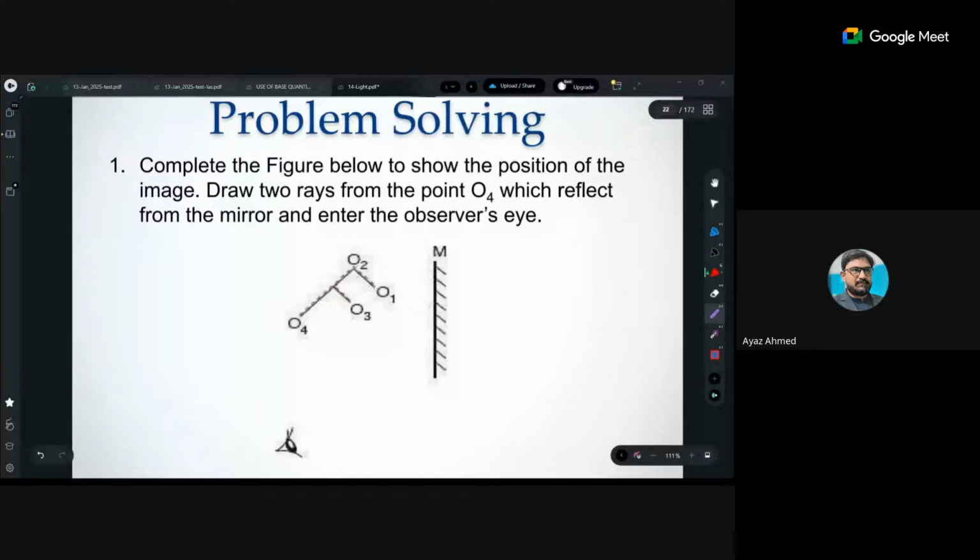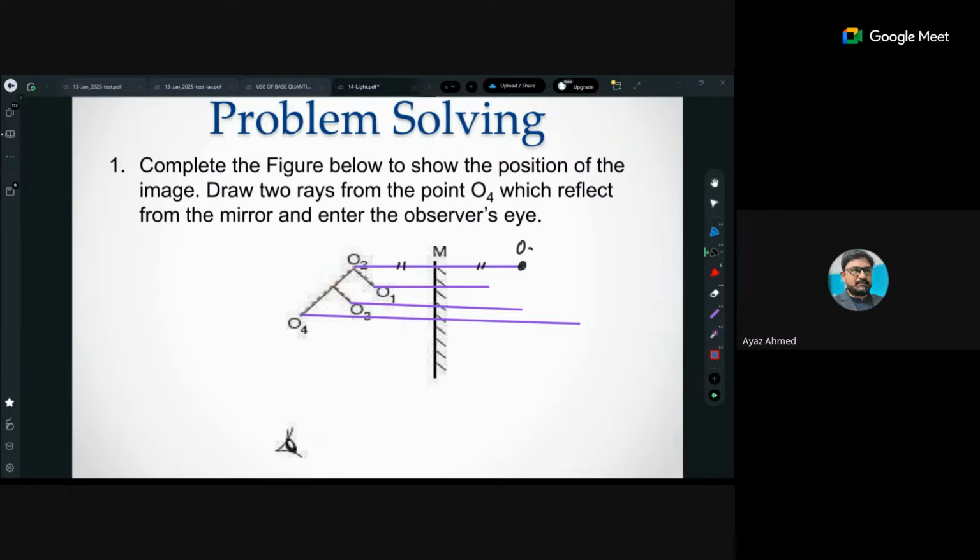O1 will be seen here, O2 here, O3 here, and O4 here. This distance is equal to this, so this will be O2, this distance is O1, this is O3, and this is O4 almost. So you will have the image like this.